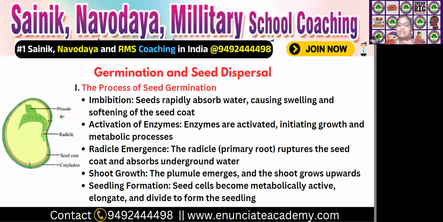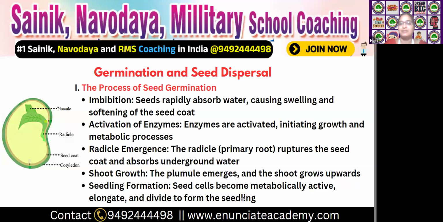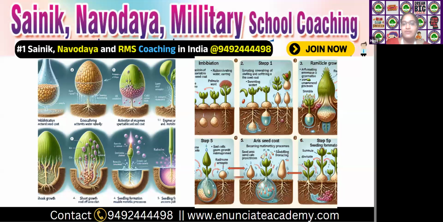The next process is seedling formation. Seed cells become metabolically active, elongate and divide to form a seedling. This is the germination process. This is imbibition and the enzymes are activated in this stage. This is the germination process.